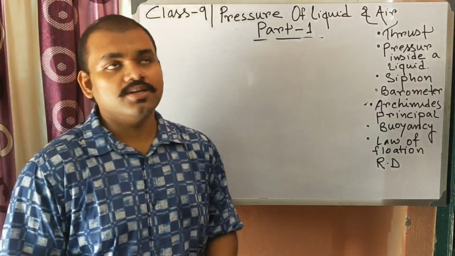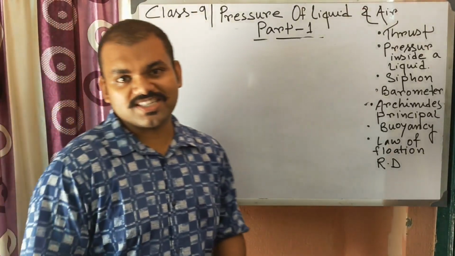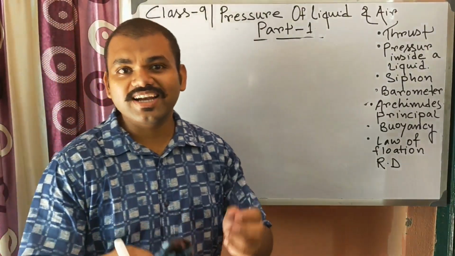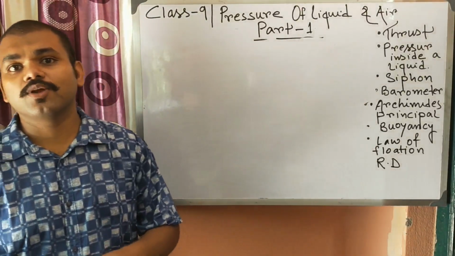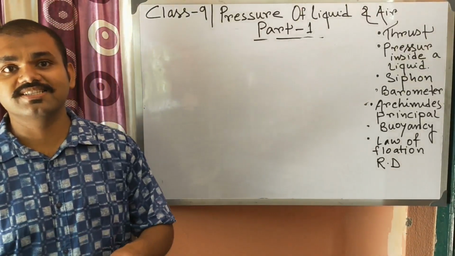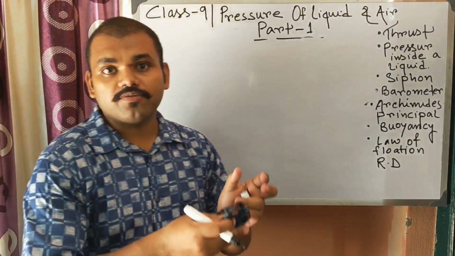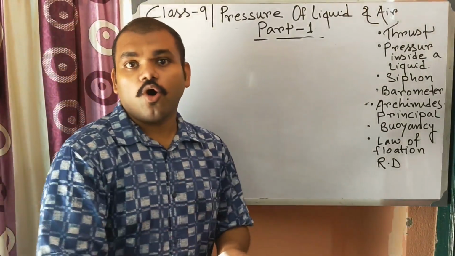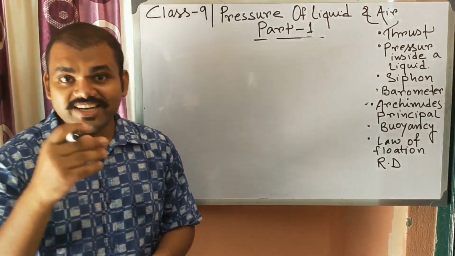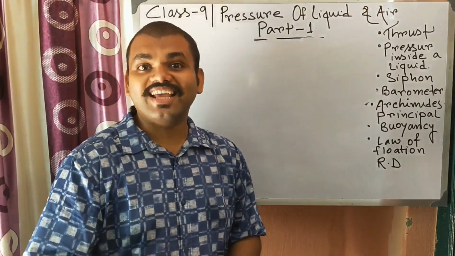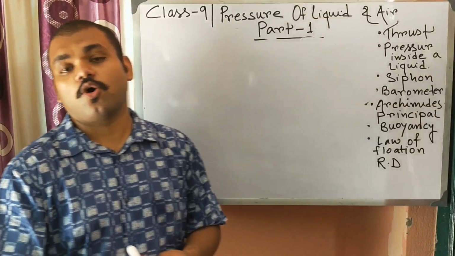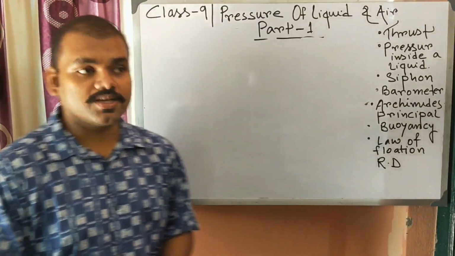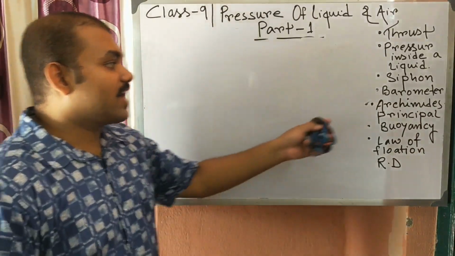Archimedes principle allows us to find out the relative density of a substance, or whether a body is pure or not, because it helps us find out the density of an unknown substance. So what is Archimedes principle?